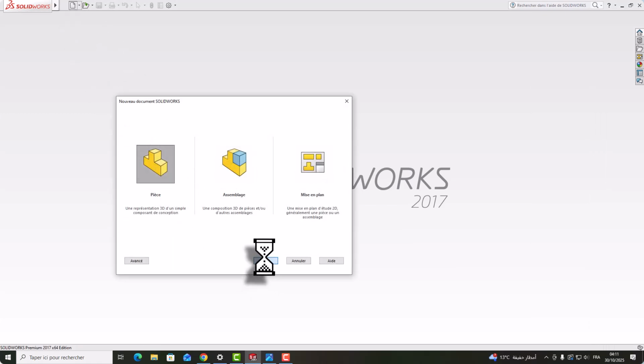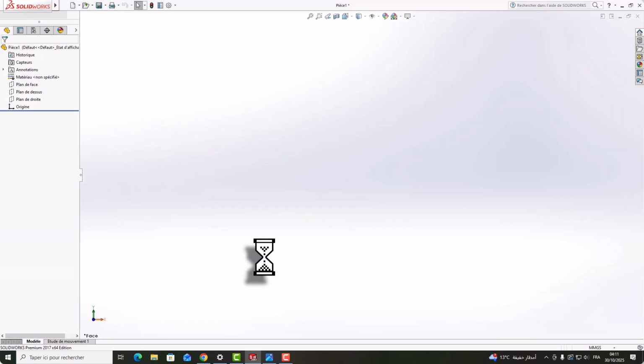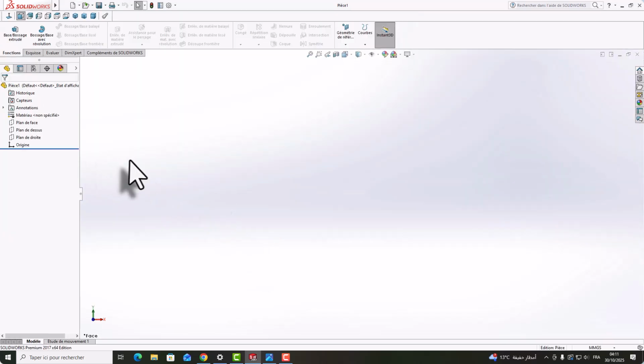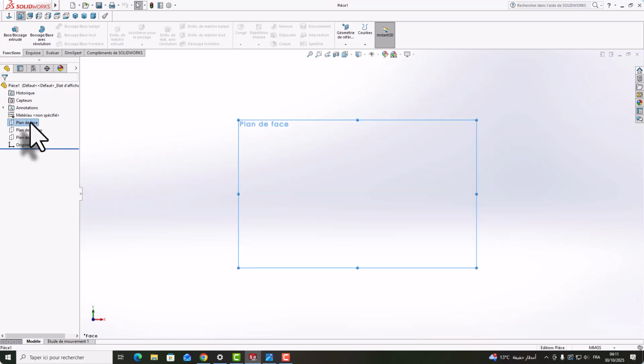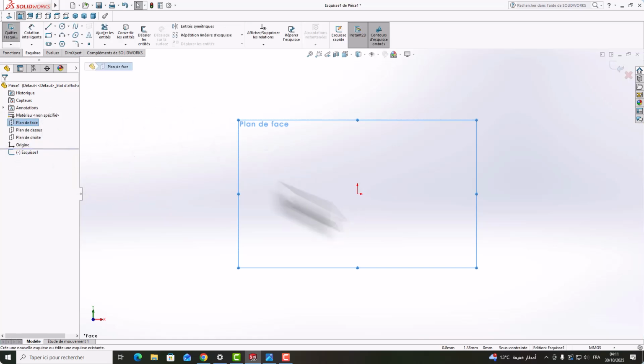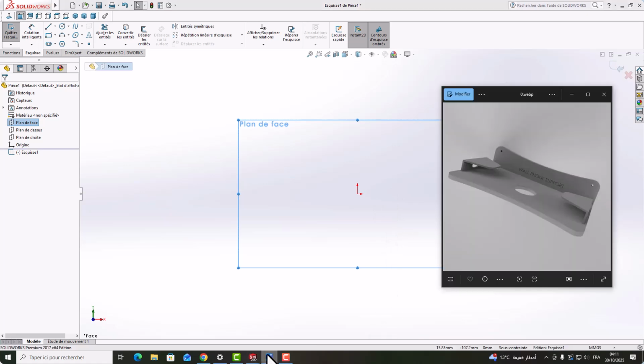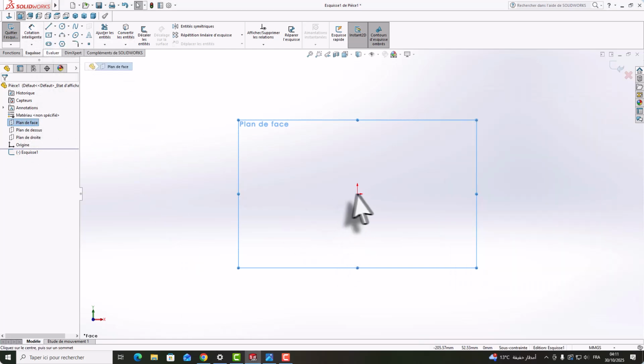I'm sorry because my language in SolidWorks is French, but I will show you step by step. It's easy. The first thing, we need to go here, front face. For example, we need to get the dimension of our product. I want to make it like 17 millimeters, for example.